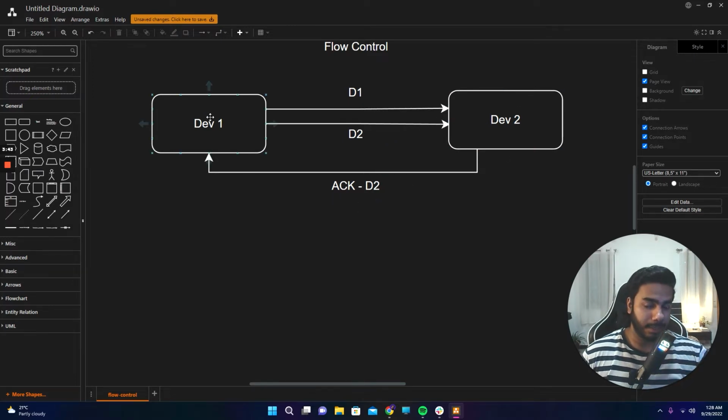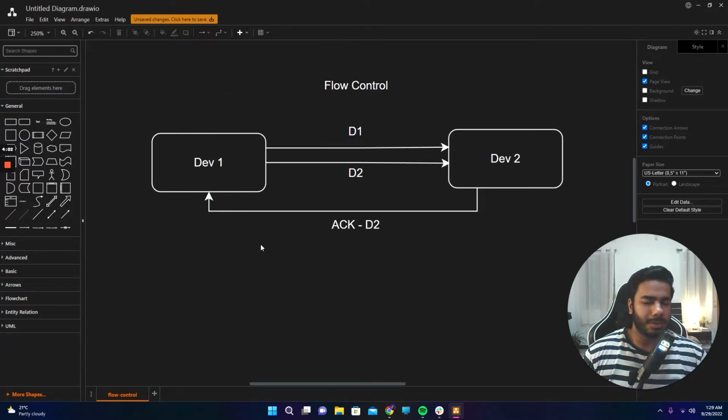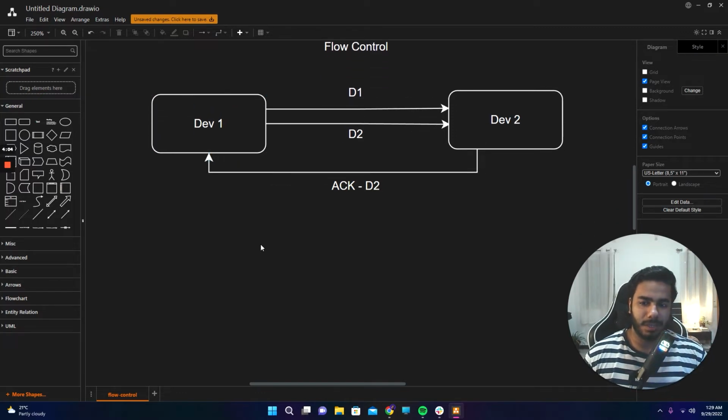So device 1 would retransmit D3. It's like the teacher says 4 words, the student says okay, I heard till the 3rd word, I didn't get the 4th word, so the teacher would repeat that again for the student to keep up. That can be a good example to correlate between both of the things. So that's basically flow control in a very simplified manner.